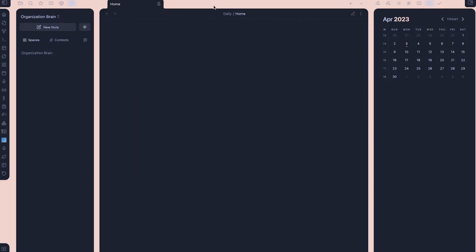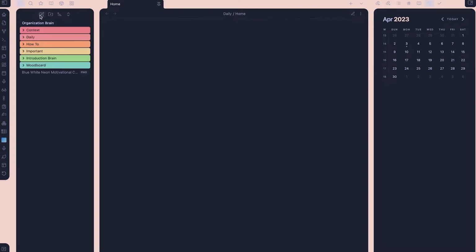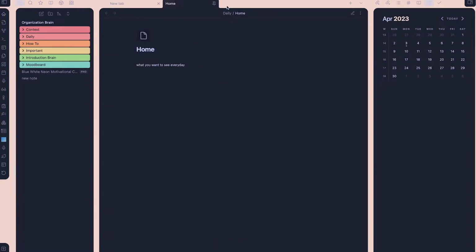Then after that, you can just go over here, and this is how you create a note. So there are a few ways of creating a note. There you go. You can do it this way, and it'll store everything you do in there also. And it's how you create a folder too, if you guys need to create a folder. And also, this is the home page. This is cool if you want to see things every day, like daily reminders and things like that. So definitely want to use the home page feature.